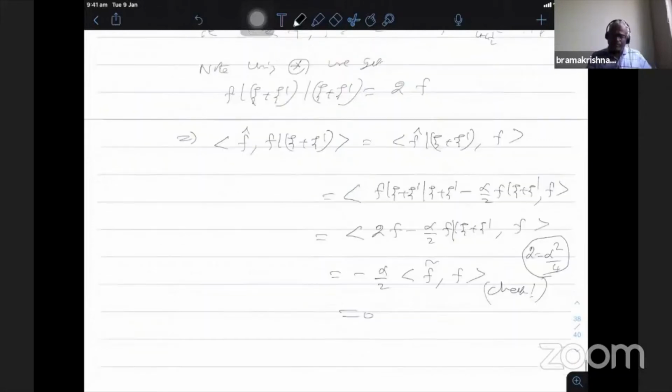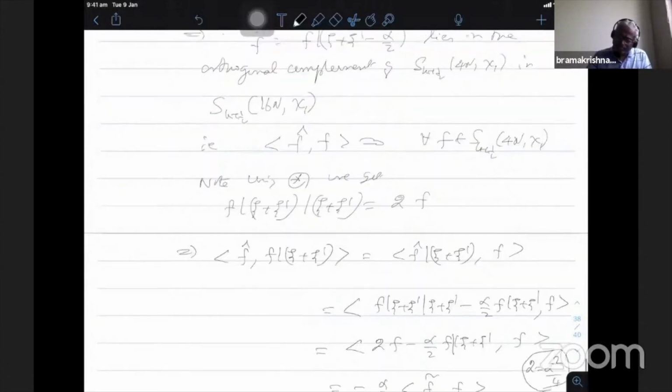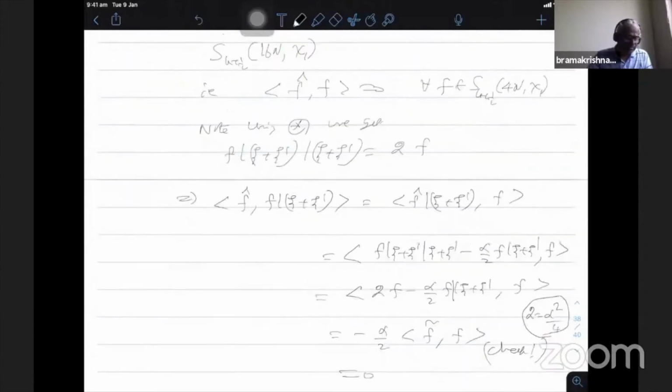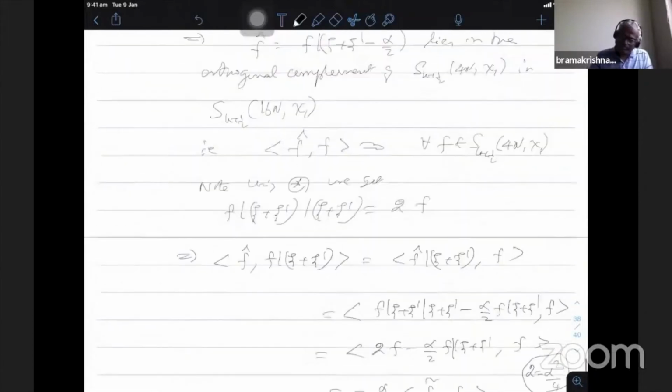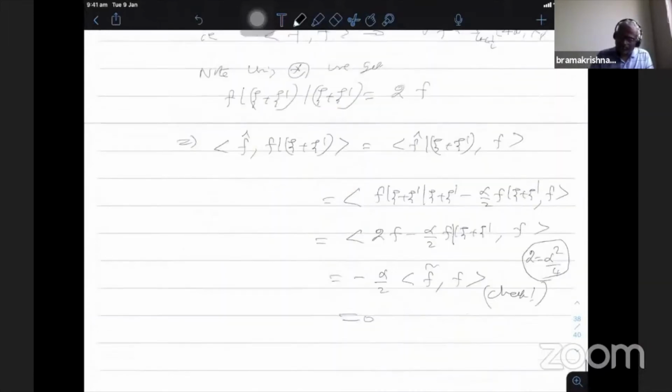Therefore, f cap is orthogonal to all forms of level 4n and character chi 1, so it is also orthogonal to f bar psi plus psi dash.